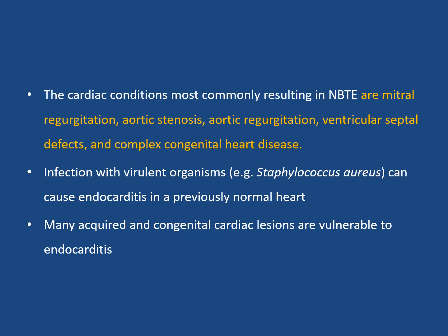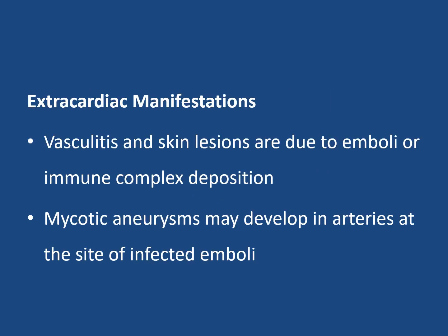Many acquired and congenital cardiac lesions are vulnerable to endocarditis. Extracardiac manifestations that include vasculitis and skin lesions are due to emboli or immune complex deposition. Mycotic aneurysms may develop in arteries at the site of infected emboli.